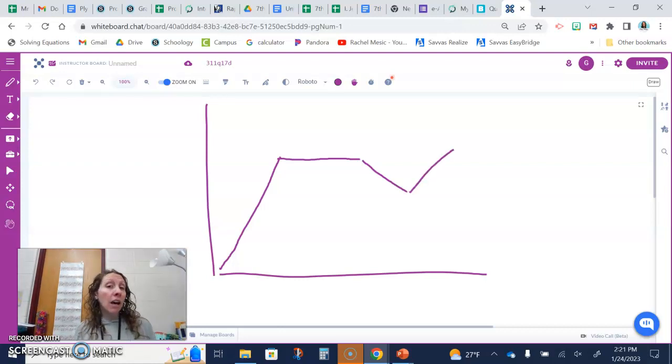So graphs are allowed to change over time. So right here, it would be increasing, then constant, decreasing, and increasing. So today we're going to focus on the words increasing and decreasing and constant, as well as gradual and steep.